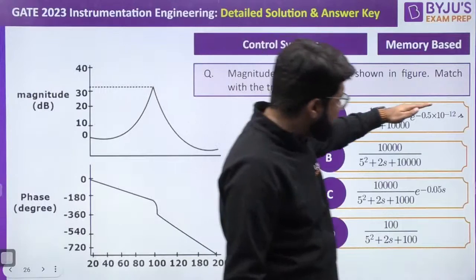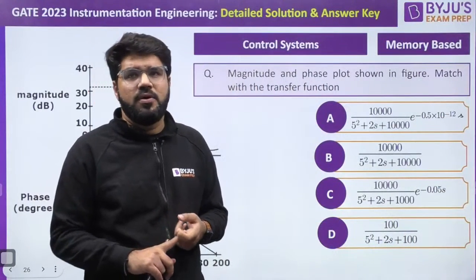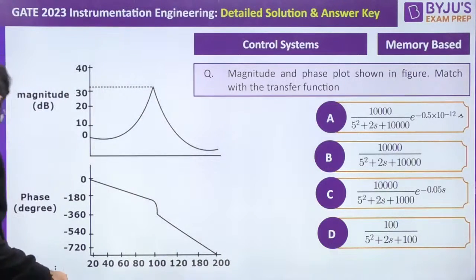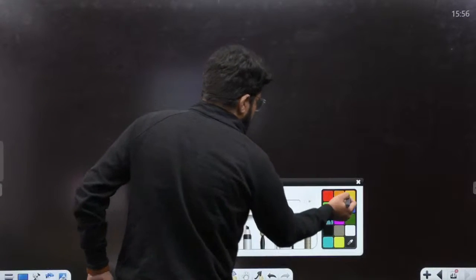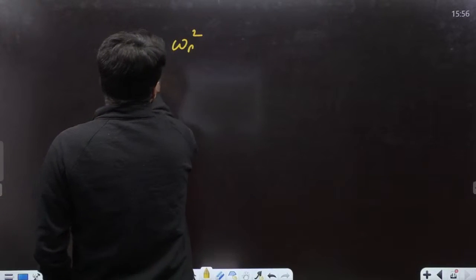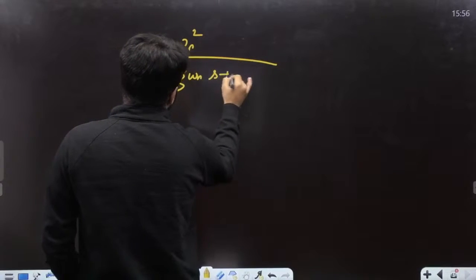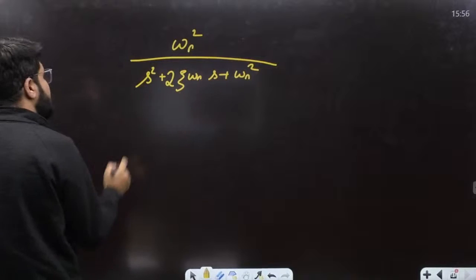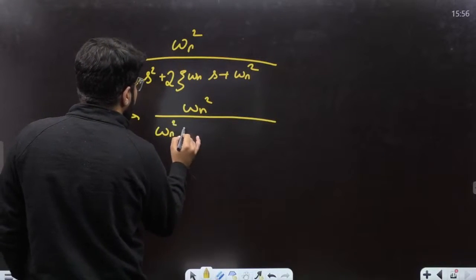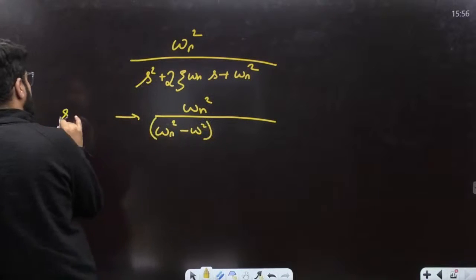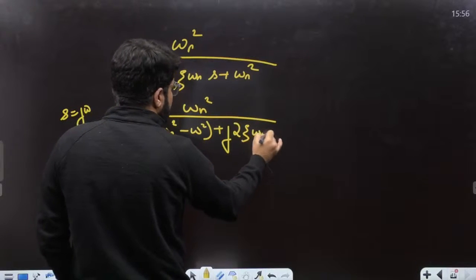If there was no exponential term, and you want to talk only about the standard second order transfer function omega n square upon s square plus 2 zeta omega n s plus omega n square, or in the frequency domain, putting s equal to j omega, omega n square upon omega n square minus omega square plus j 2 zeta omega n omega.